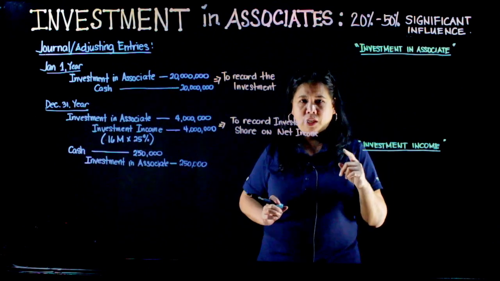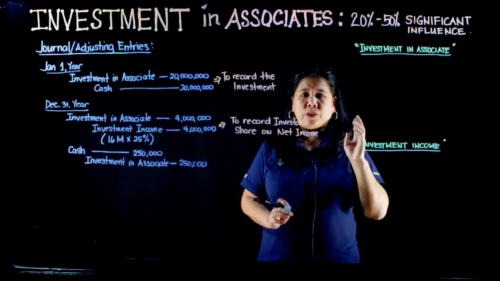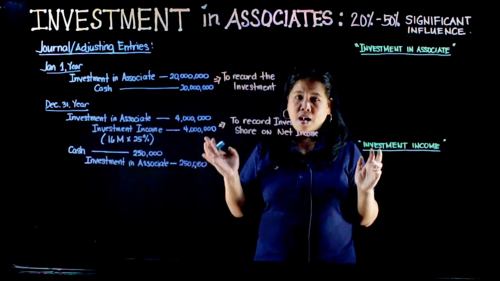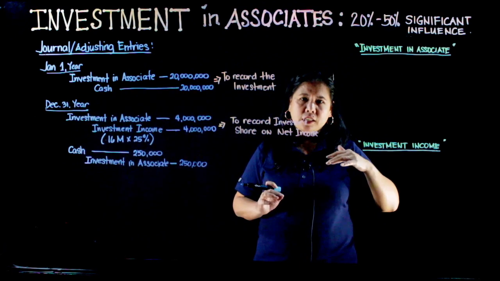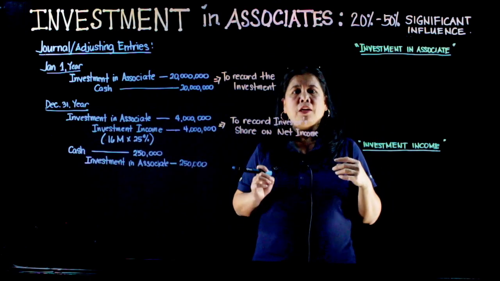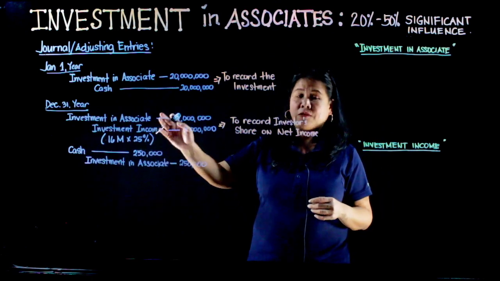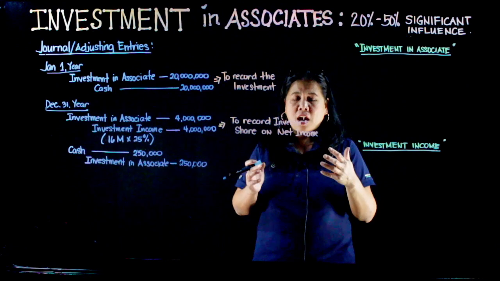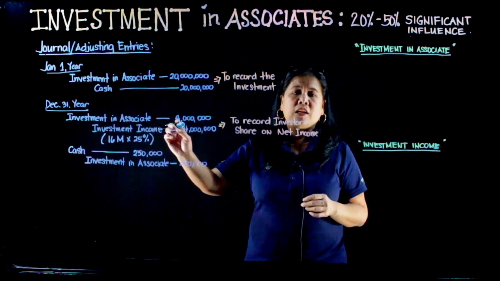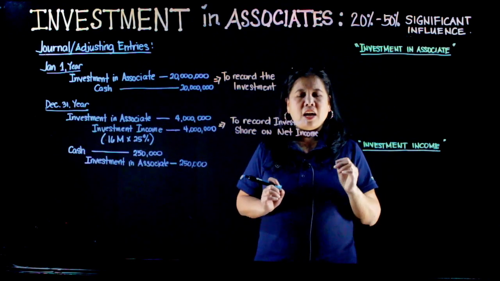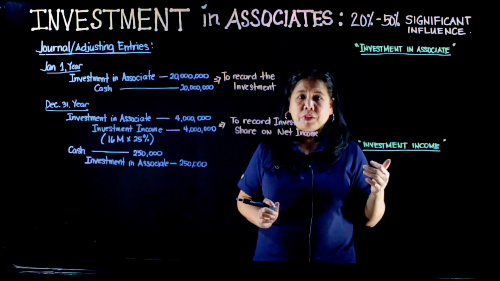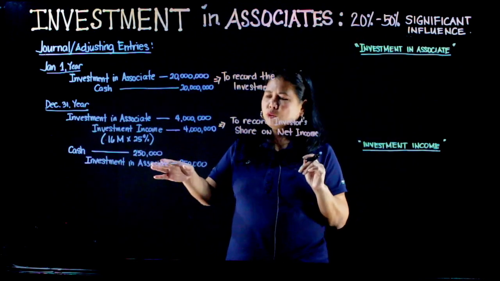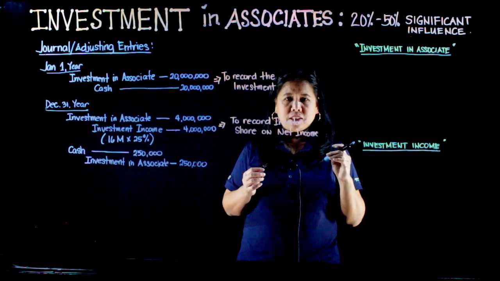Ang ibig sabihin ng equity method, kung ano ang effect ng equity sa part ni investee, yun din ang effect niya sa investment account ni investor. Kung nag-i-increase ang equity dahil nagkaroon ng net income, nag-i-increase din ang investment account ni investor. Kapag nag-decrease ang equity ni investee dahil nagbigay siya ng dividend, nag-decrease din ang investment account ni investor. Yan ang accounting treatments under equity method. At equity method ang ginagamit natin sa investment in associates. So, itong 250,000, that is calculated as